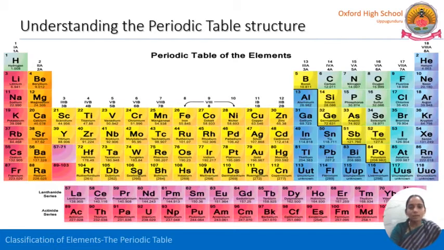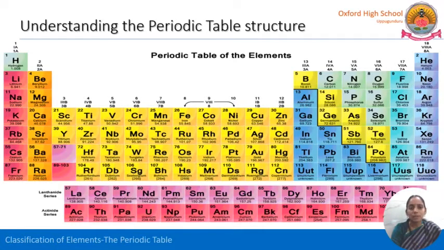These two are nothing but the lanthanide series and actinide series. Why? Because this element lanthanum with atomic number 57 belongs to here. Observe here, this pink one, 57, after barium, here is the lanthanum position.